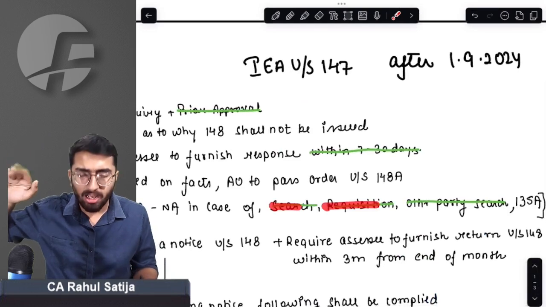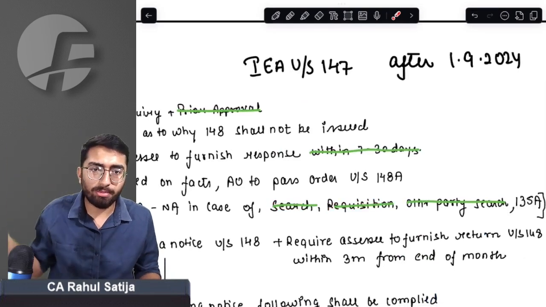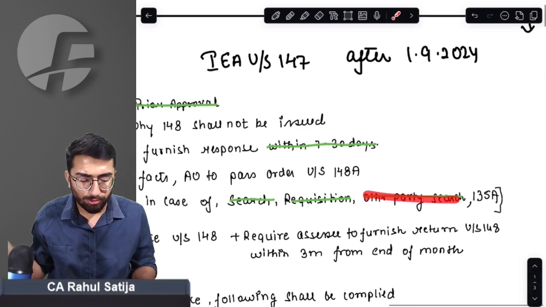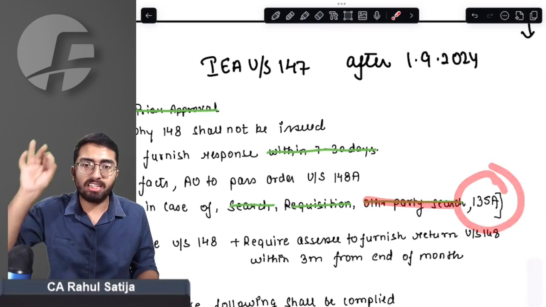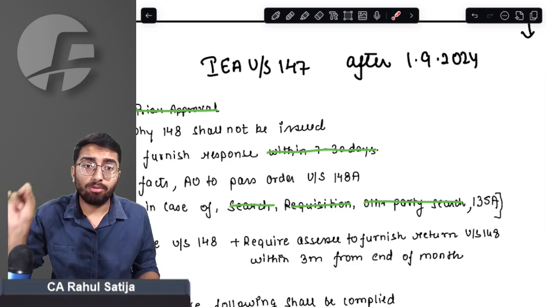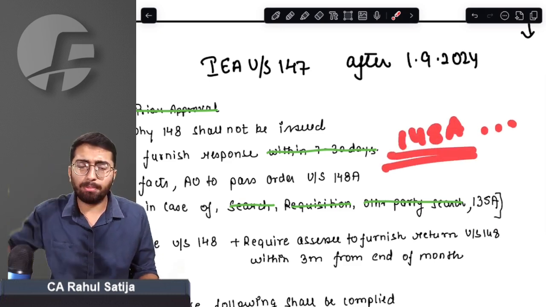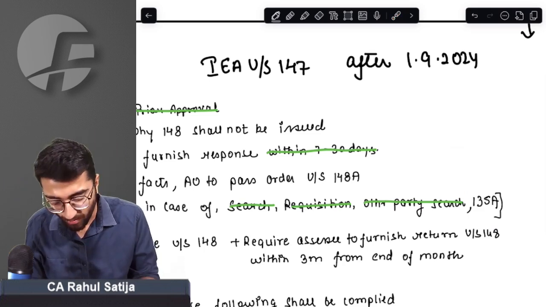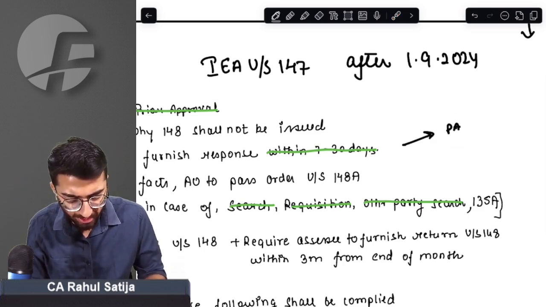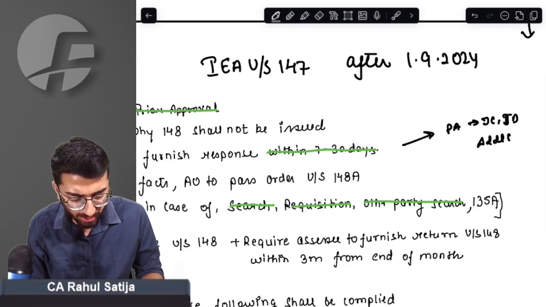Search has been removed from here. Requisition has been removed from here. Other party search has been removed from here. Only section 135A is left. And before passing the order under section 148A, sir, assessing officer has to take prior approval. And whose prior approval does the assessing officer require? Now in this case, prior approval is required via joint commissioner, joint director, additional commissioner, additional director.